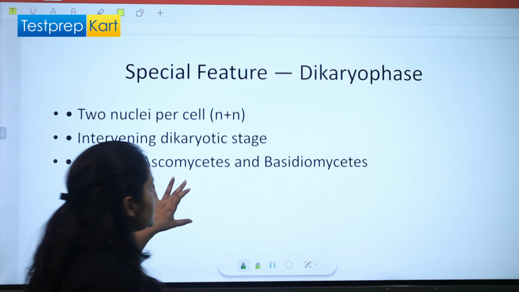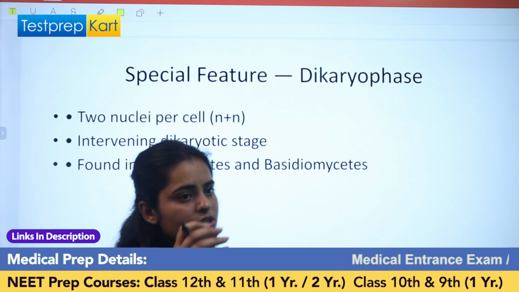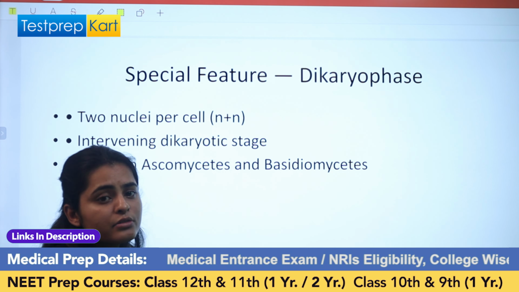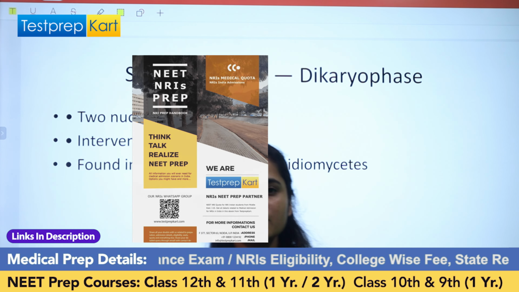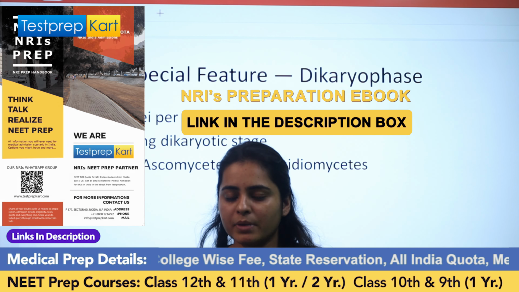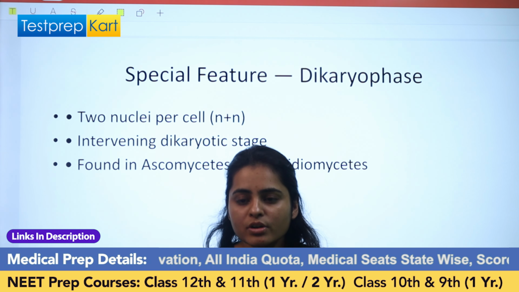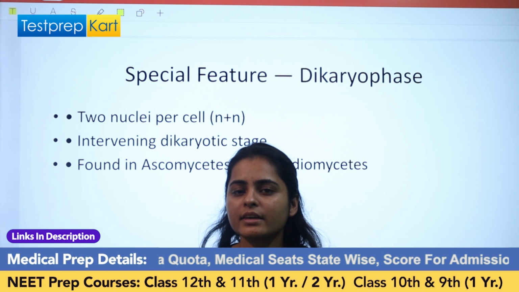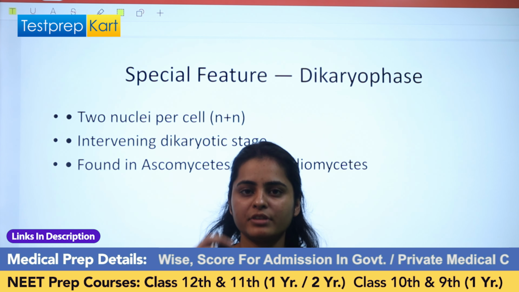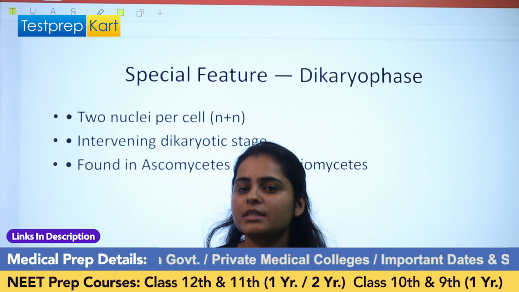Right. Related to this sexual type of reproduction, we have one different stage that is known as the dikaryon phase. See what happens in some fungi: plasmogamy and karyogamy are not followed immediately by each other, right? Plasmogamy is followed by karyogamy after a minute gap of time, right? And that gap is the multinucleate situation.